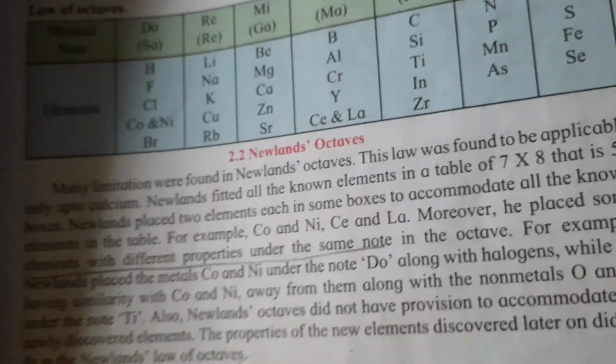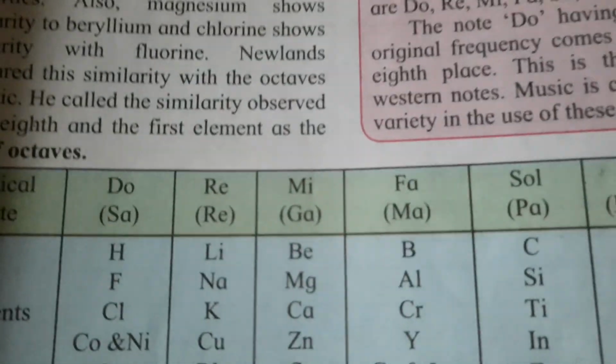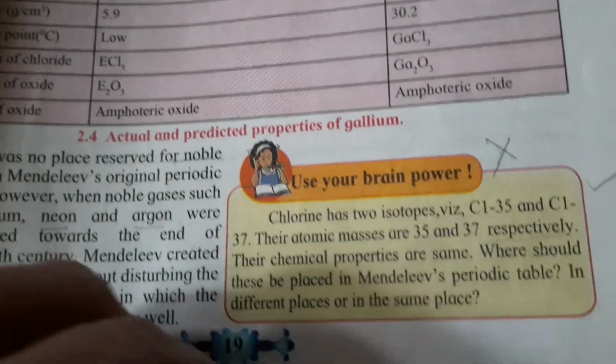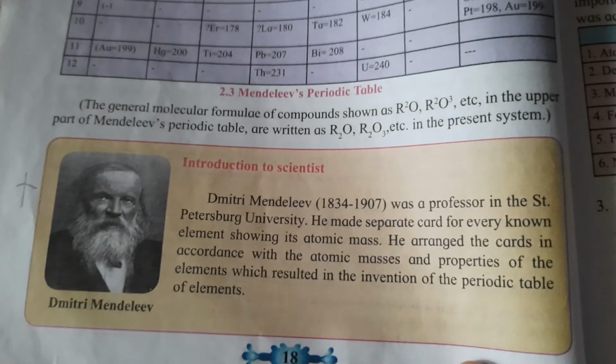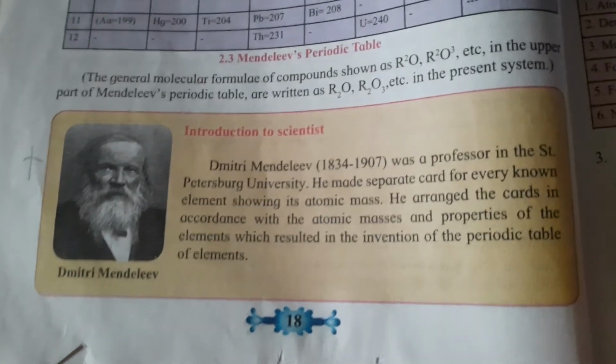Now children, we have Mendeleev's periodic table, page number 16. I told you only the first example you have to learn. This table also, Newland's law of octaves, you don't have to learn. Similarly, use your brain power, you also don't have to learn. And on page number 18, Dmitri Mendeleev's introduction to scientists has also been cancelled.